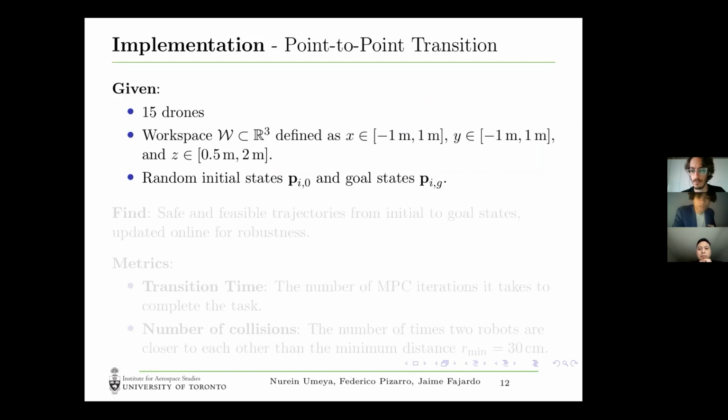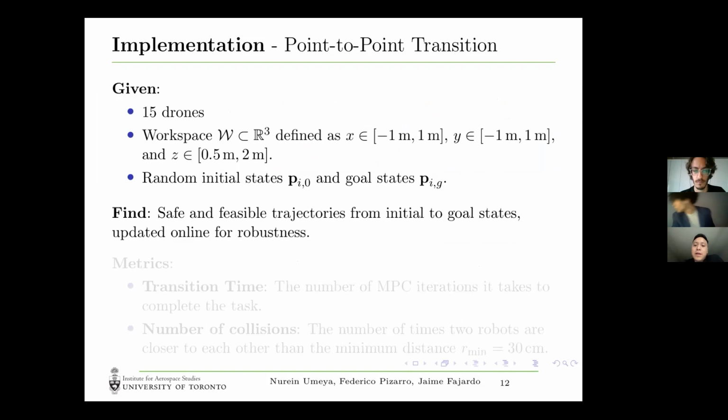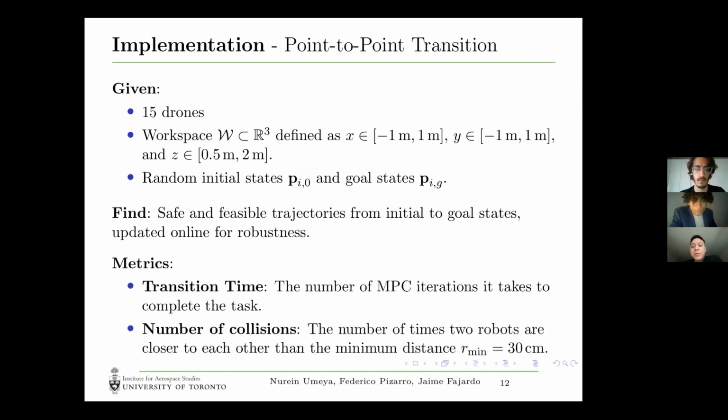Implementation. We will be working with 15 drones. The workspace will be smaller than the one discussed in the paper, and we will be using random initial states and goal states. The goal is to find a safe and feasible trajectory from the initial to the goal states, updating online, with communication dropouts for robustness.